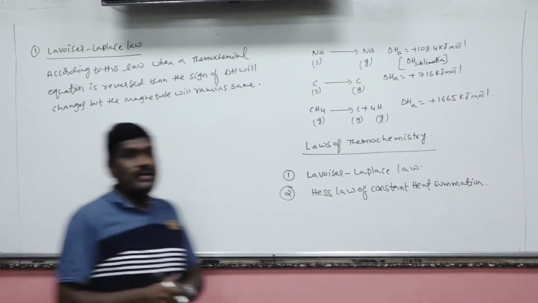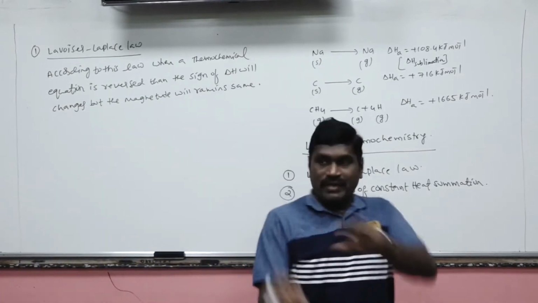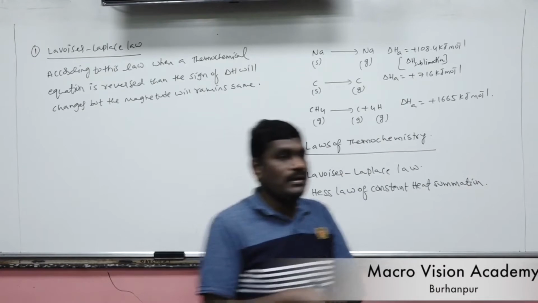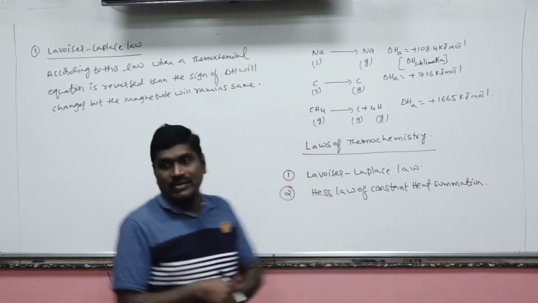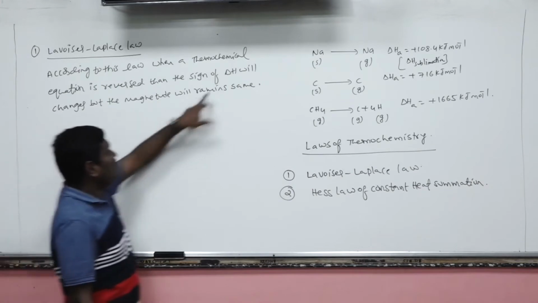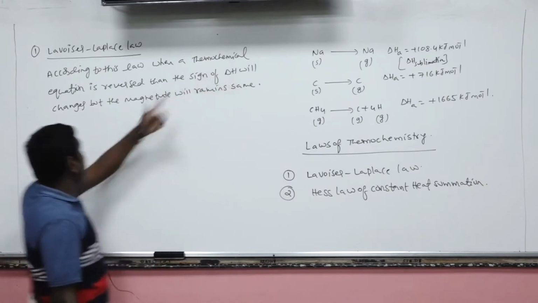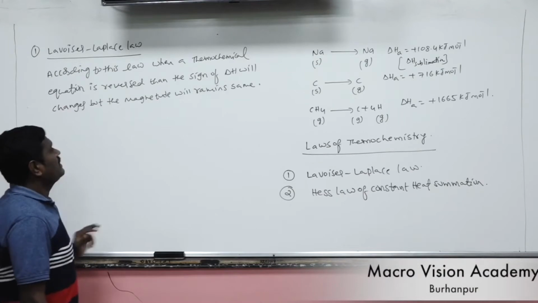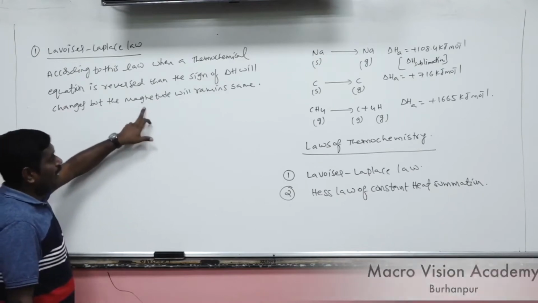Whenever a thermochemical reaction or equation is reversed, the sign of the delta H value changes. That is, if the first delta H value is positive and the reaction is reversed, then you will get negative, or vice versa. And one more important thing, the magnitude does not change.